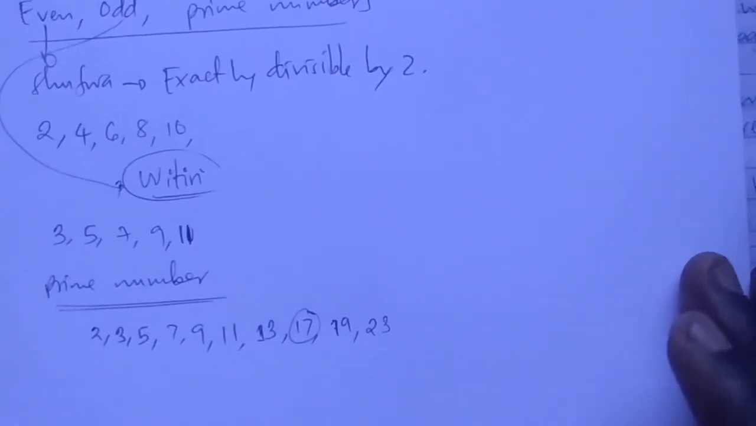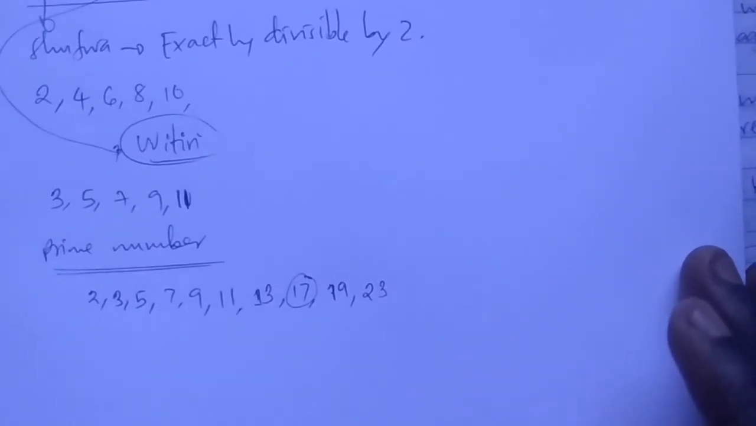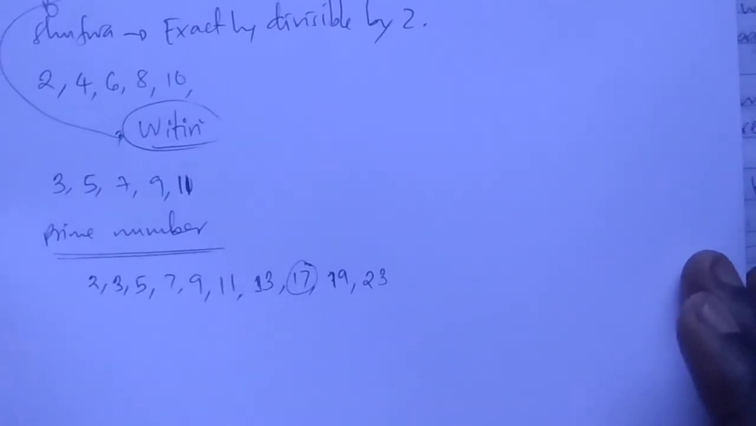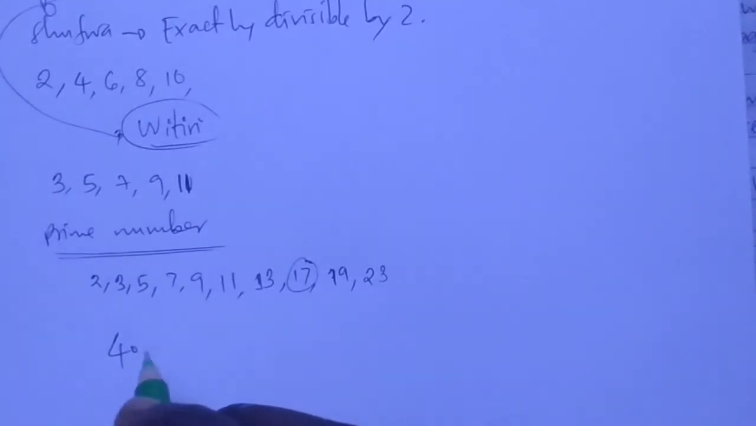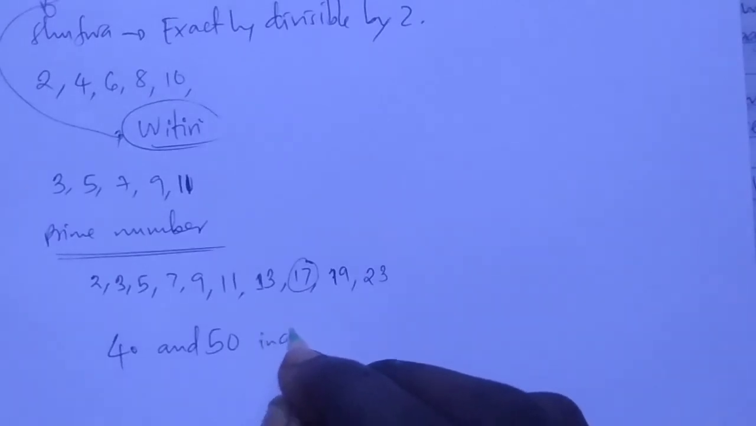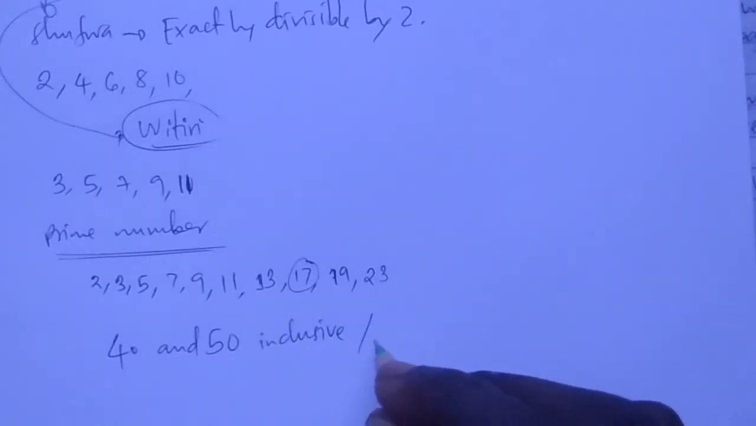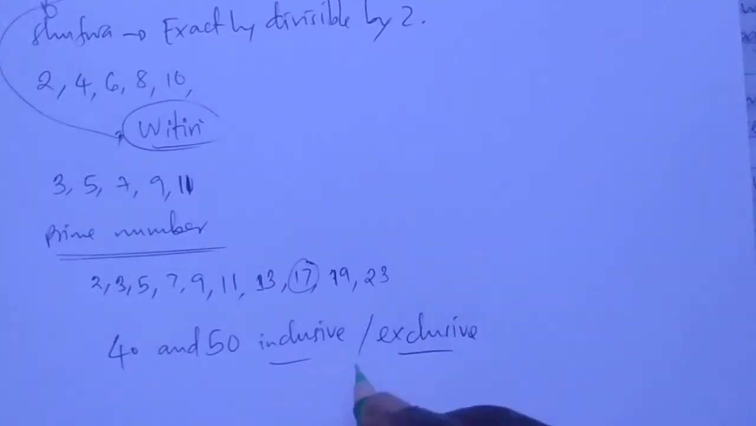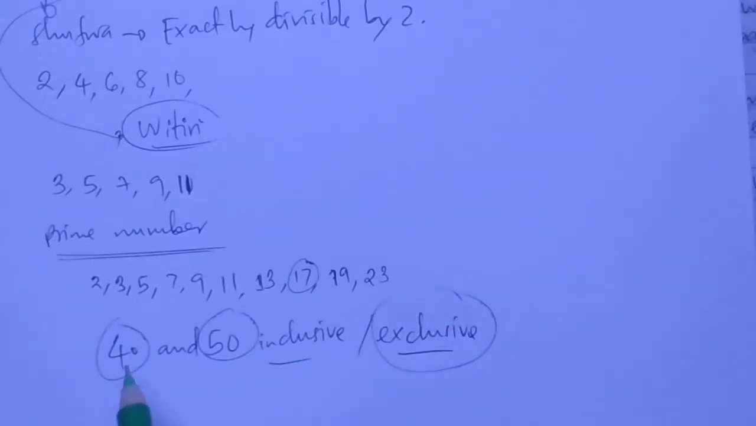So maswali unayoulizwa hapo, unaulizwa maswali ya aina gani kwenye hiki kipande? Kwa sababu kila kipande kina maswali. Hiki kipande unaulizwa swali, labda: list all prime numbers between 40 and 50. Halafu unaweza kuambiwa labda inclusive au unaweza kuambiwa exclusive. Hasa hii inclusive na exclusive ina maana gani? Inclusive maana yake 40 na 50 zenyewe nazo unaziweka. Ila exclusive maana yake 40 na 50 hauziweki. 40 na 50 zinakuwa boundary.